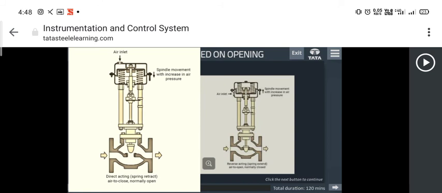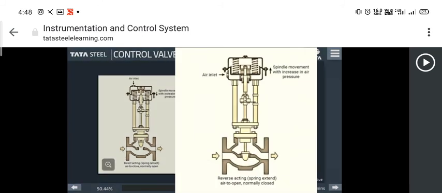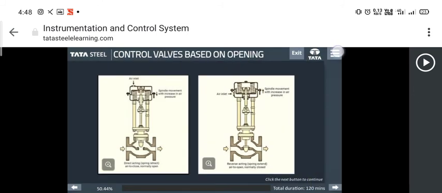If we classify control valves based on opening, we will get two valves as following. First, direct acting or spring retract air to close normally open control valve. And second, reverse acting or spring extended air to open normally closed control valve.